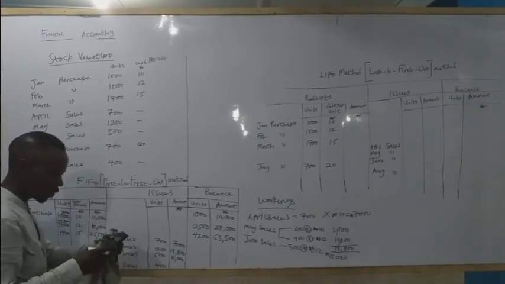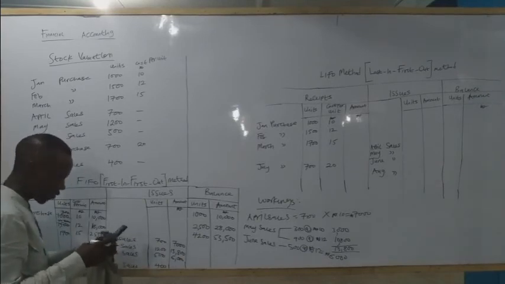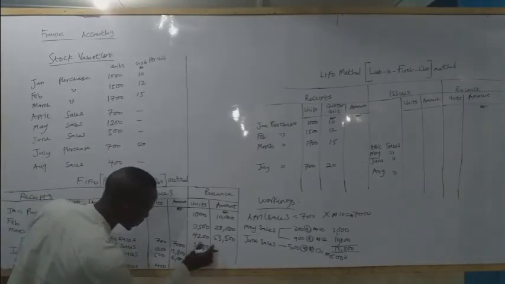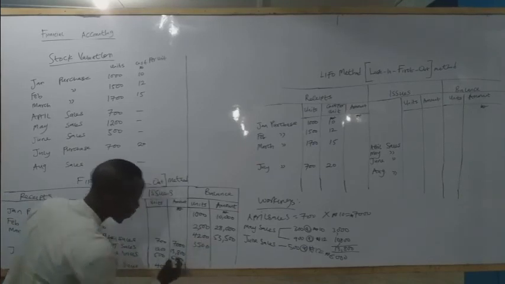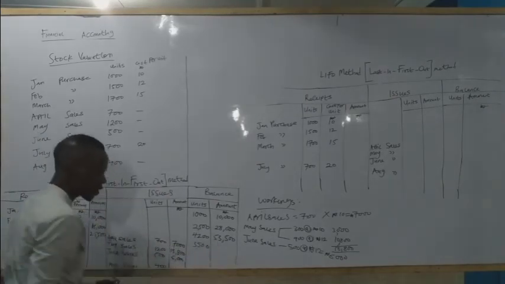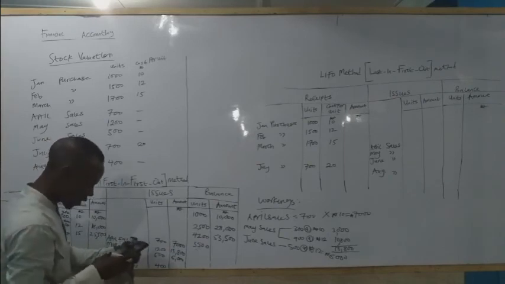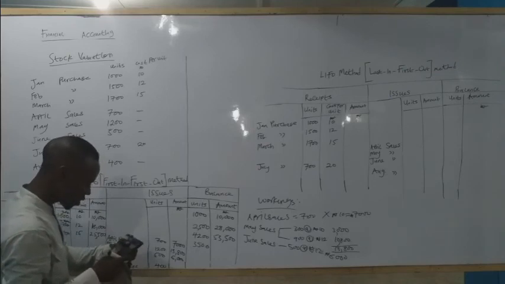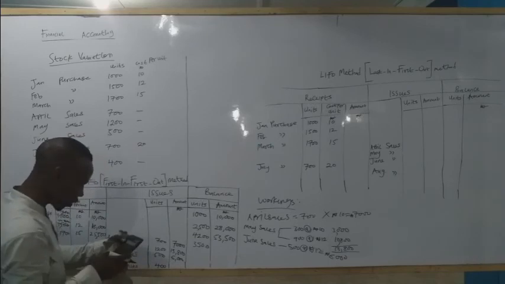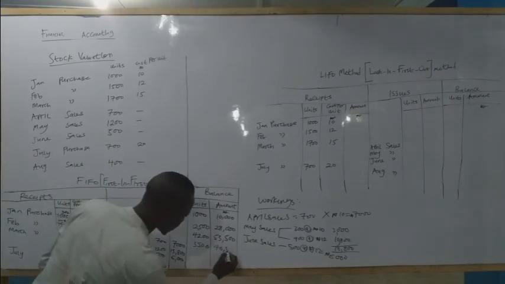So 4,200 minus 700, what do we have? We get 3,500. We also remove the cost of the 700 from this. 53,500 minus 7,000 is equal to 46,500.